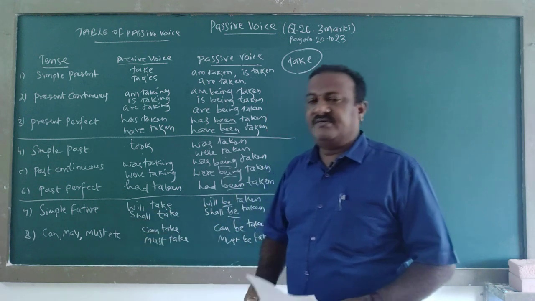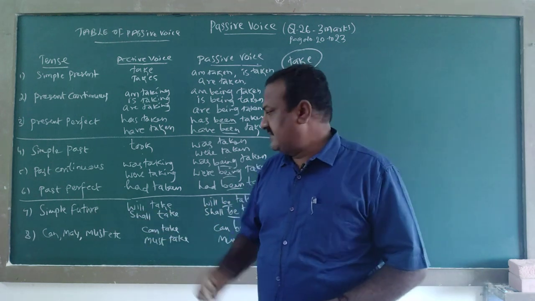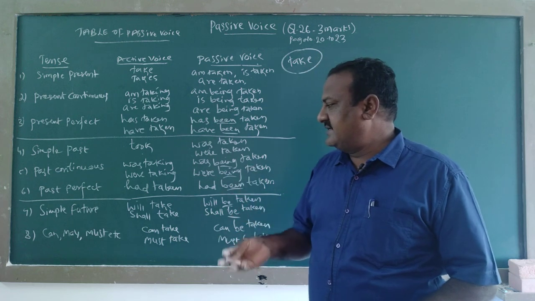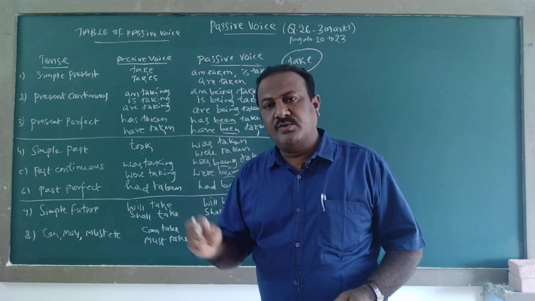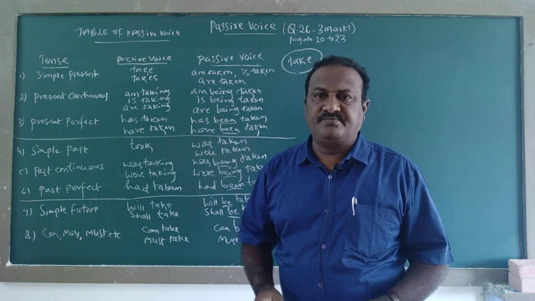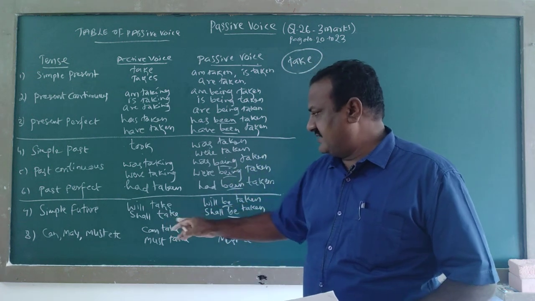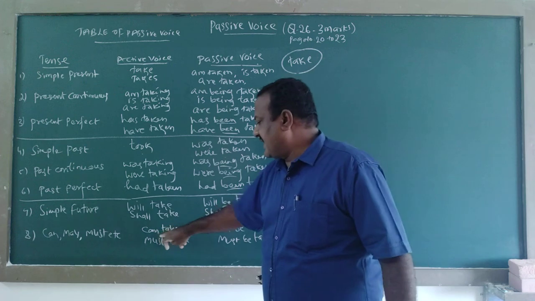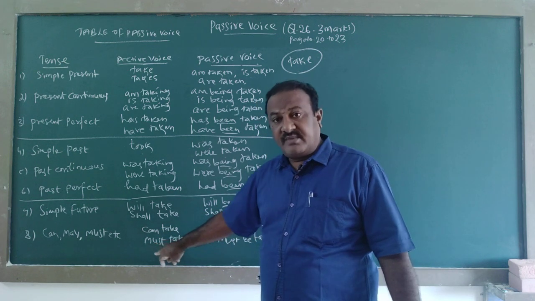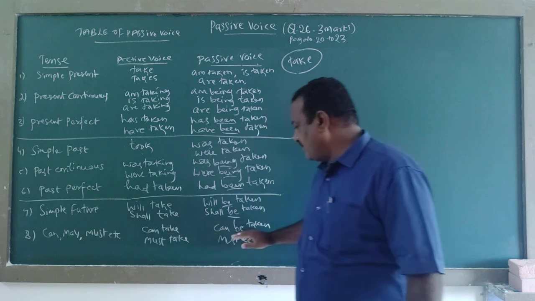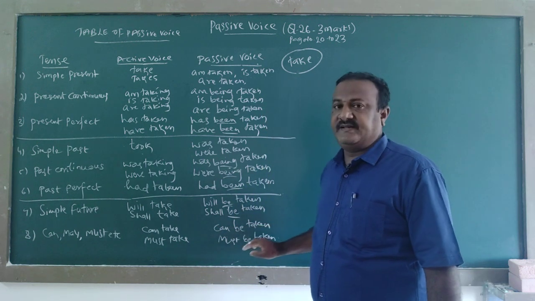Next, even modals: can, might, may, must, could, would. If we have can take, must take, may take, might take, what can we do here? Can be taken.